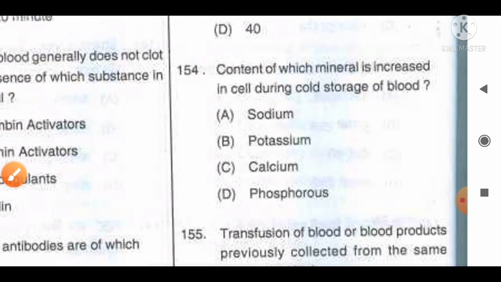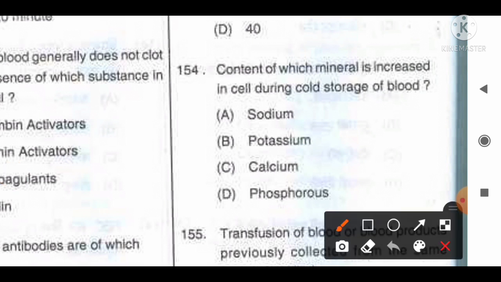Content of which mineral is increased in the cell during the cold storage of blood? The options are A sodium, B potassium, C calcium, D phosphorus. The fact available regarding this question is that the content of sodium is increased in the cell during the cold storage of blood, whereas the content of potassium decreases. So option A, sodium, is the correct answer for this question.